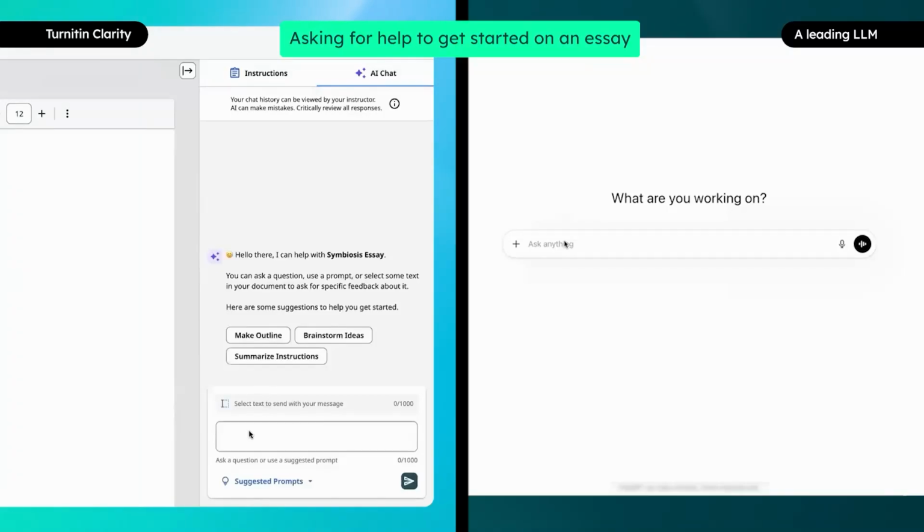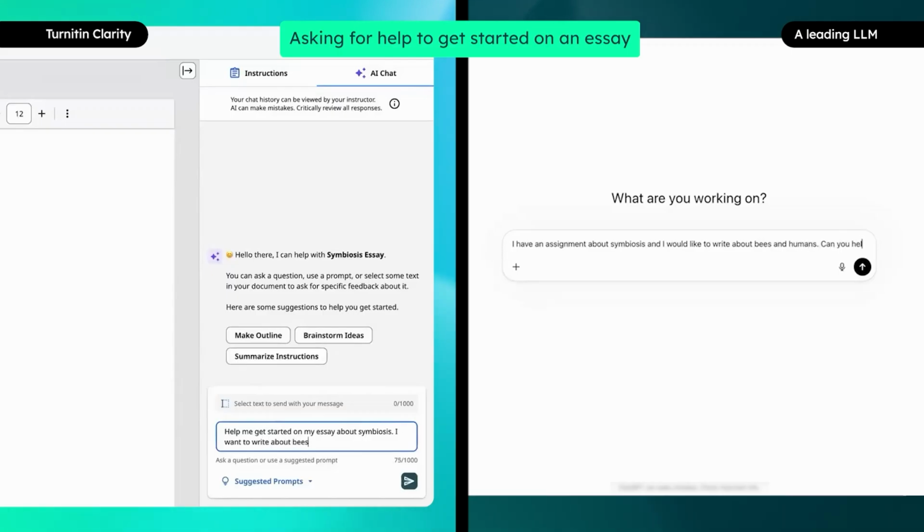In this video, we will show you how Turnitin Clarity responds to a student's prompt asking for help to get started on their essay, and how a leading LLM responds to a similar prompt. It is a great example of how AI can be either a formative tool for student learning or a shortcut that replaces critical thinking, depending on the AI tool used.